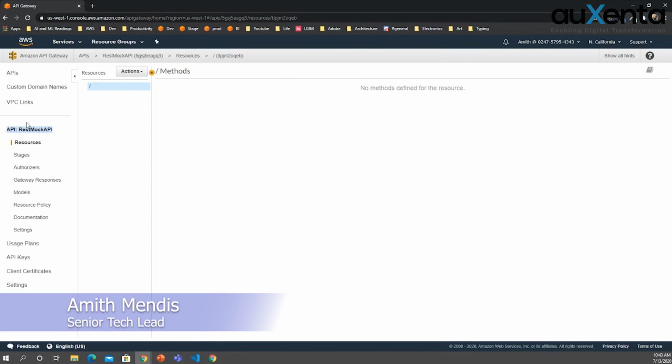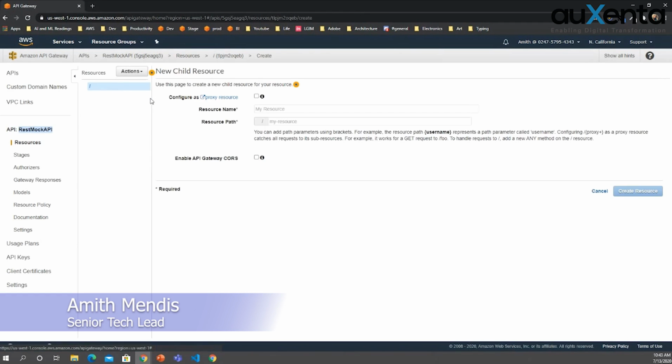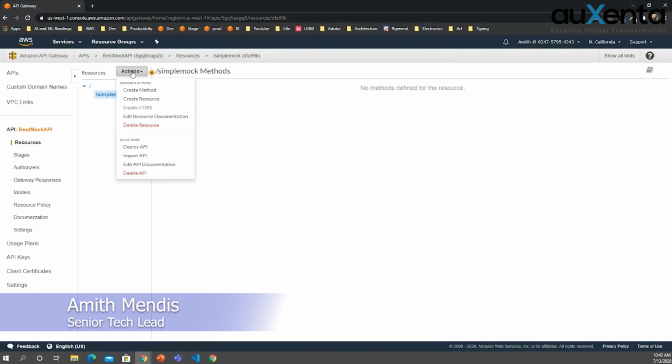Now it has created the API, but we will have to add a resource. Let's say simple mock, right? For now, I will not click on any of these things, and I will create the resource, and I will create the method. Since this is a REST API, it will give the following options, and I will select GET.